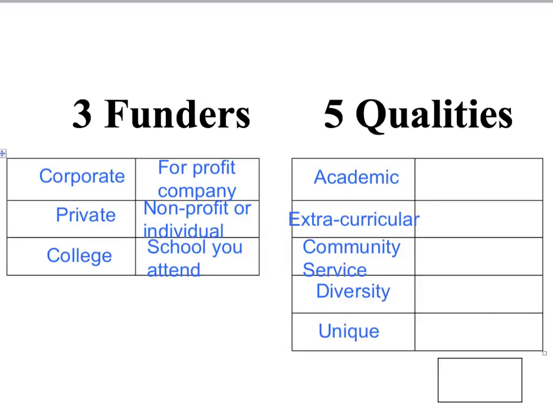So you're probably already putting 2 and 2 together here, but an academic scholarship is based on your GPA and also based on your ACT score. Now sometimes it's based on one or the other, sometimes it's based on just one, but either way, it's going to be looking at your student data to figure out, did you qualify for this scholarship? So they're looking at your grades, they're looking at your ACT score in order to determine if that academic scholarship fits you.